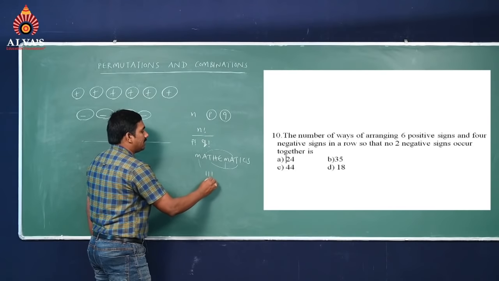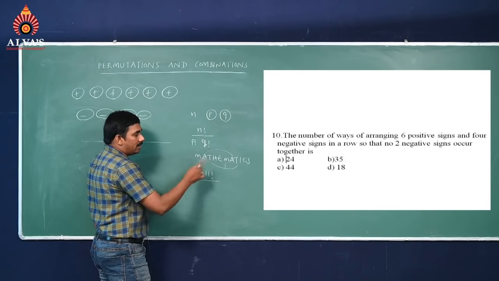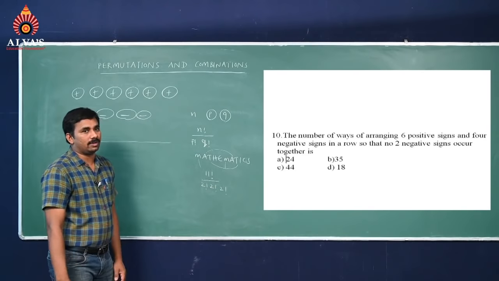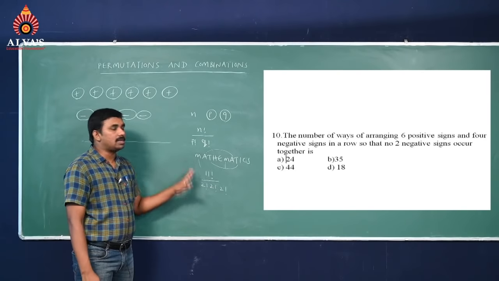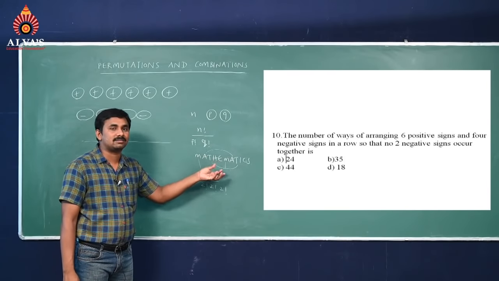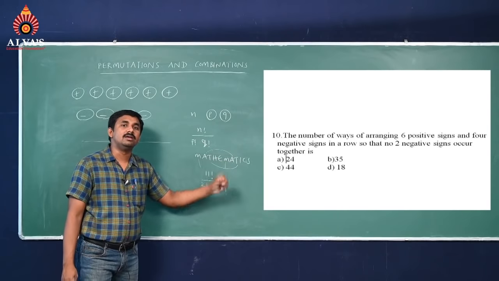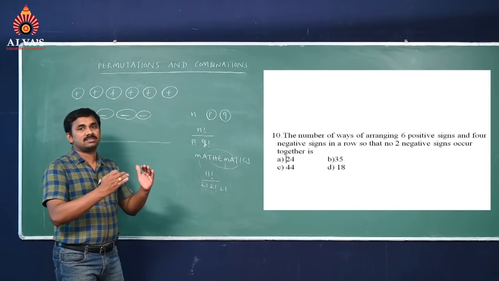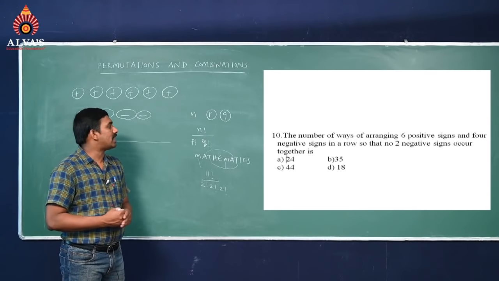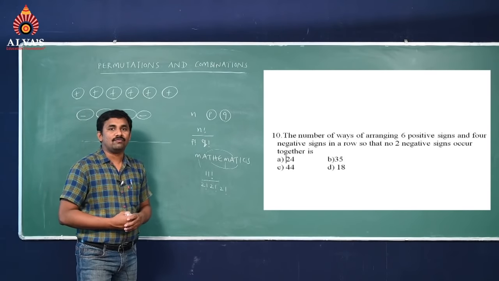Then the total letters give 11 factorial by the repeated letters 2 factorial, 2 factorial, 2 factorial. That's the permutations if any letters or numericals are repeated. So the first case is nPr, the second case is n power r, and the third case is n factorial by P factorial into Q factorial.